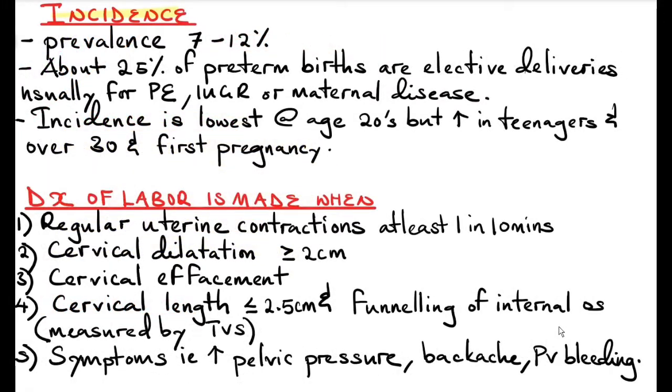Incidence. The prevalence of preterm labor is about 7 to 12% of pregnancies. About 25% of the cases of preterm birth are elective deliveries. This is a planned induction of labor, usually for diseases like preeclampsia, intrauterine growth retardation, or maternal disease like diabetes mellitus or cardiac disease. Incidence is lowest in the 20s but increases in teenagers, in those over 30, and in the first pregnancy.